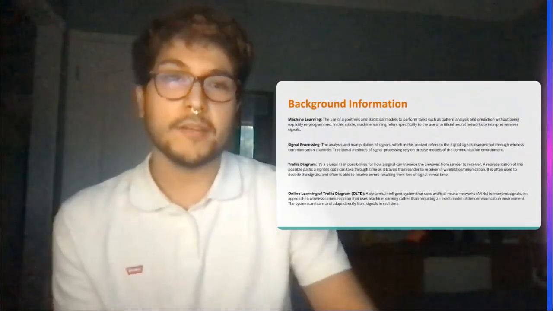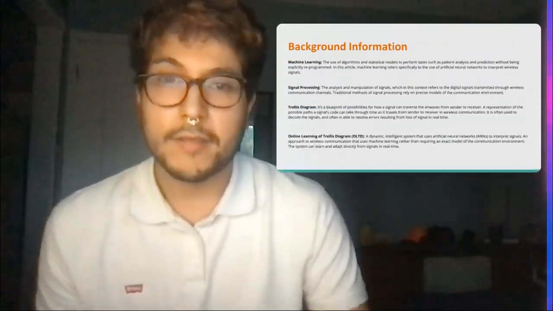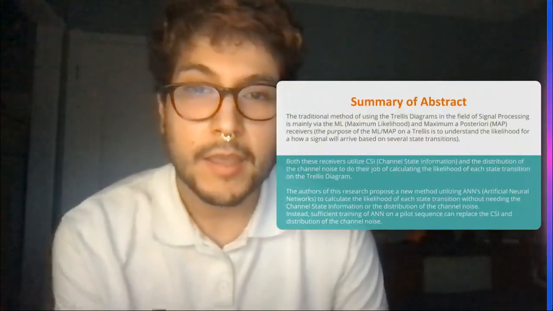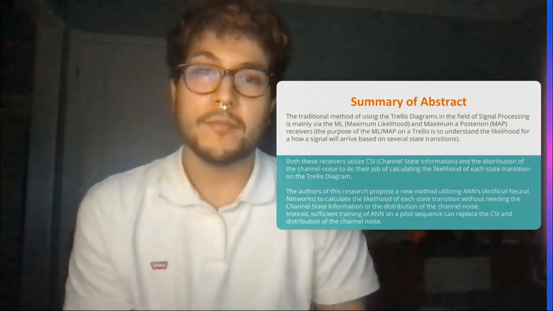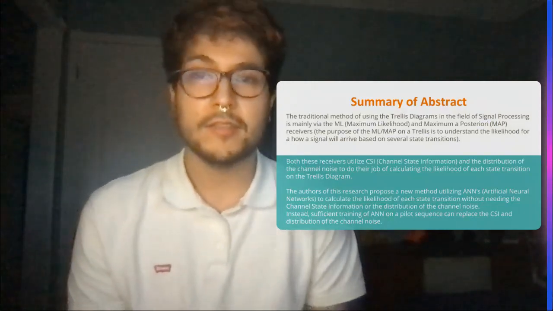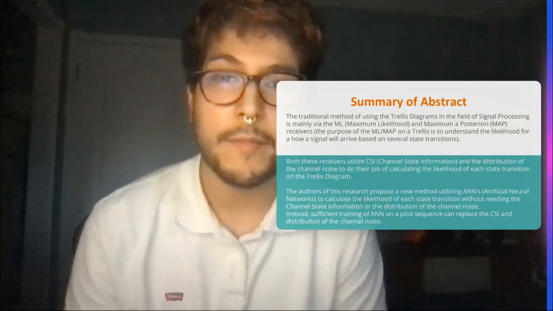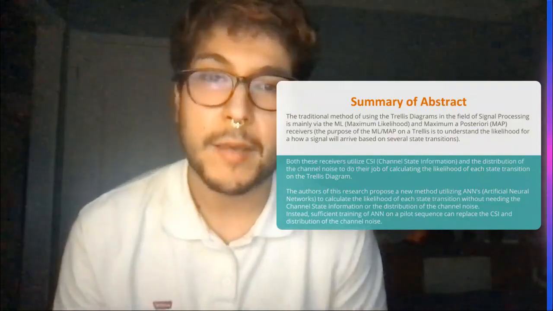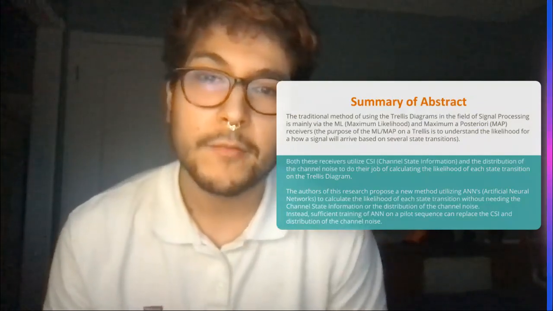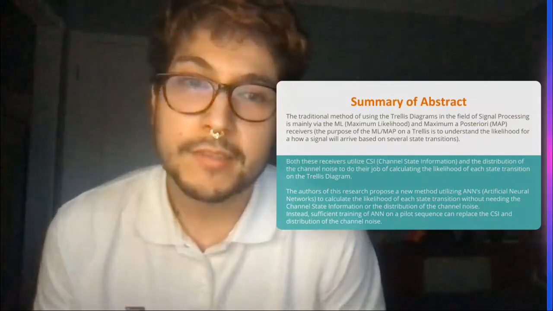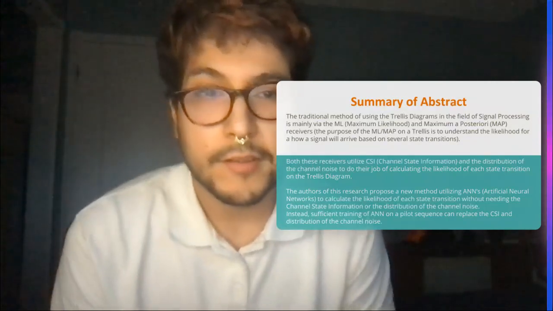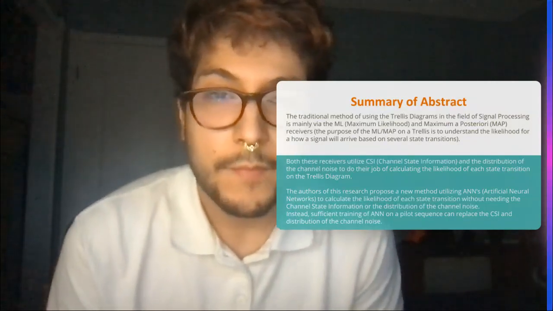Next up, I'll be talking about the summary of the research abstract. In it, they mention that traditional methods such as using the trellis diagram with ML (maximum likelihood) and MAP (maximum a posteriori) receivers on a trellis for understanding the likelihood.